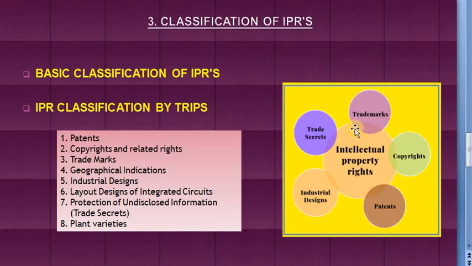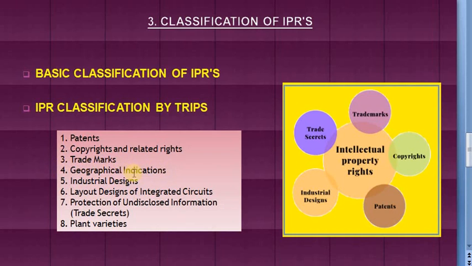Another is geographical indications. The geographical indications are typically used for agricultural products, foodstuffs, wine, spirit drinks, handicrafts and industrial products which have the authentic flavor due to that geographical area. For example, Indian basmati rice, Florida oranges, Swiss watches and also Darjeeling tea. So these are the few examples of geographical indications.